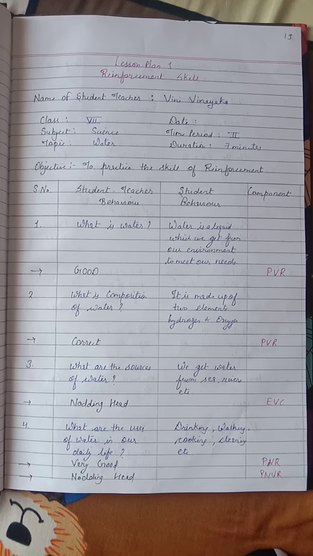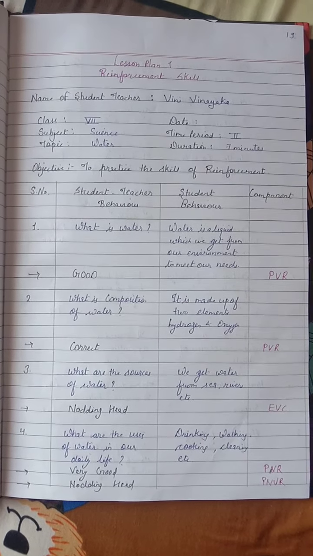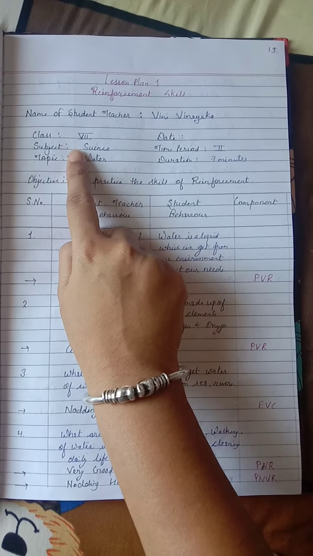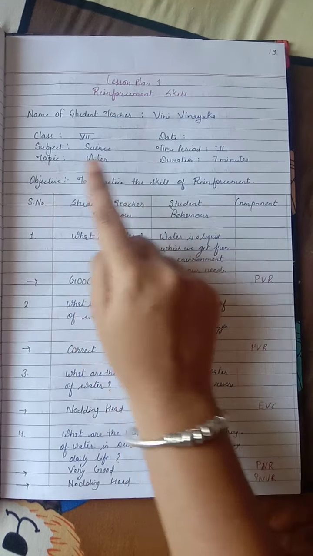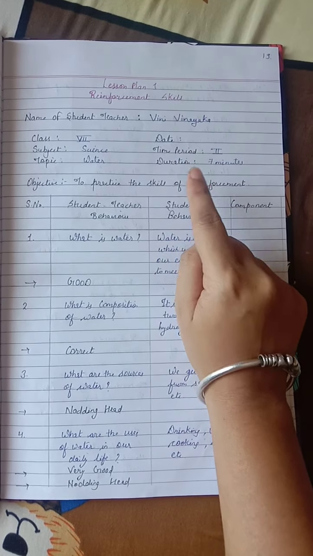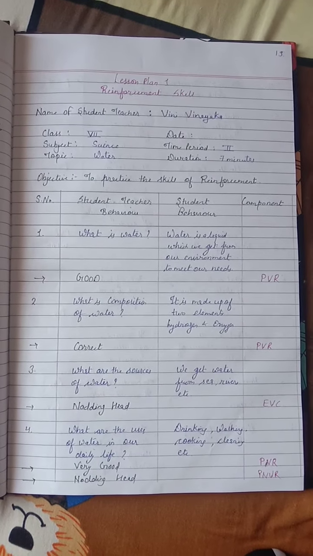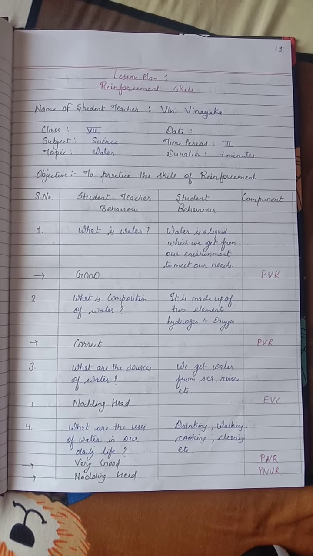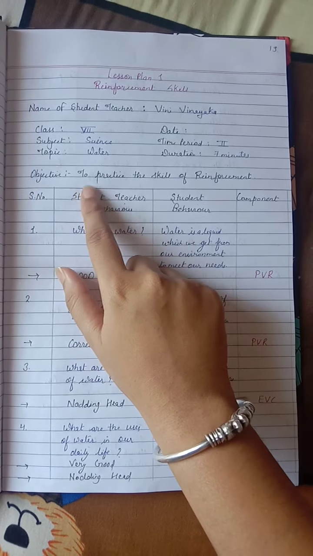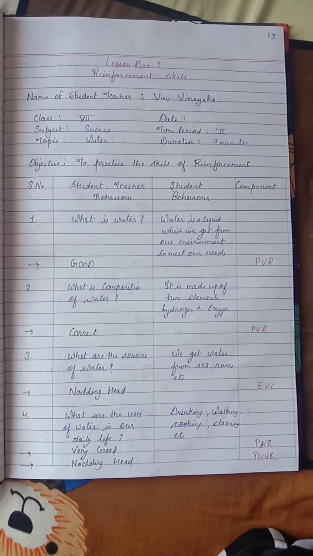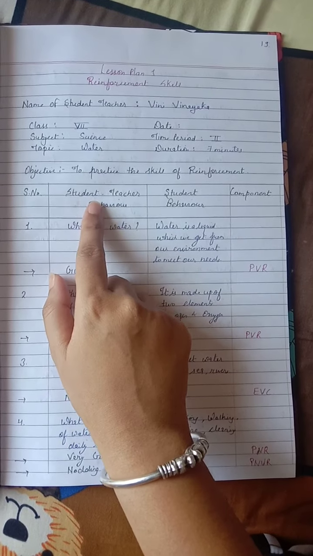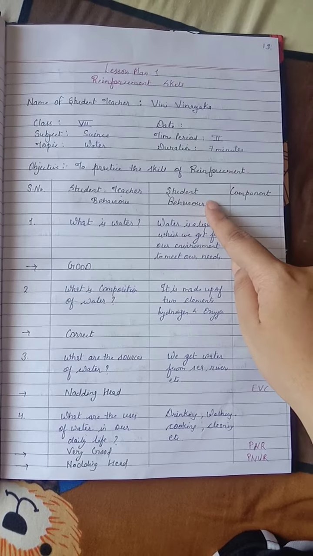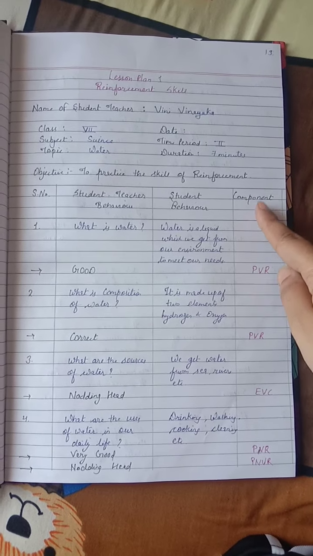Now I am showing you the lesson plan for the reinforcement skill. You can write here the name of the student teacher, after that class, then subject, then topic, then date, time, period and then duration. In micro teaching skill, 5 to 7 minutes are allotted for one lesson plan. Our objective is to practice the skill of reinforcement. You can put the scholar number, student teacher behavior, then student behavior and then components used.